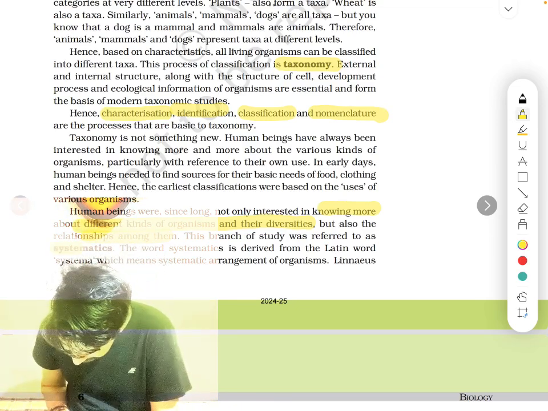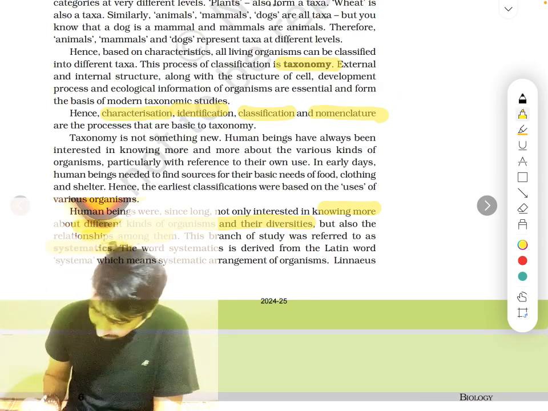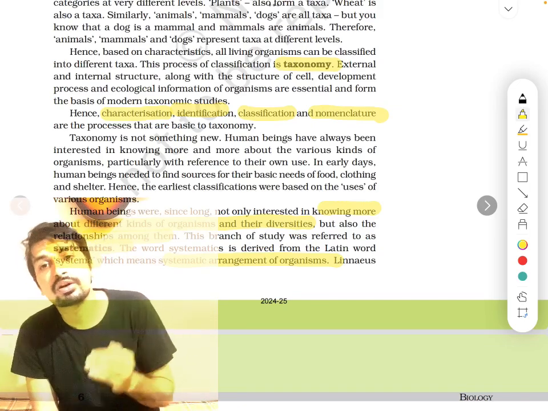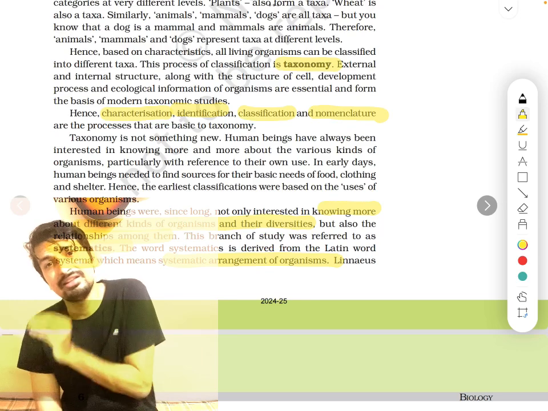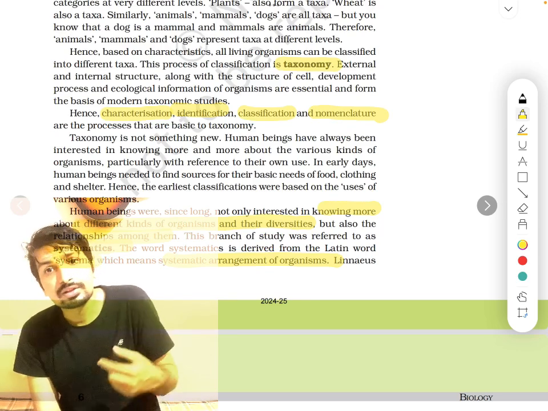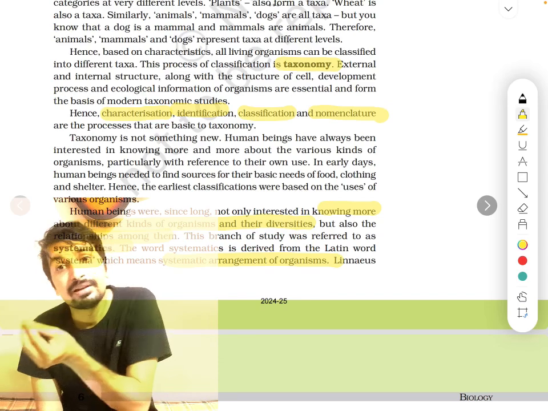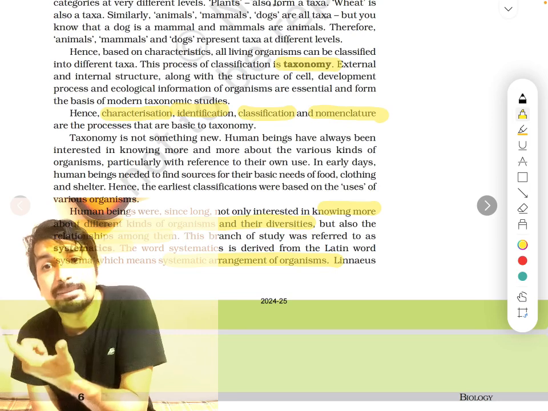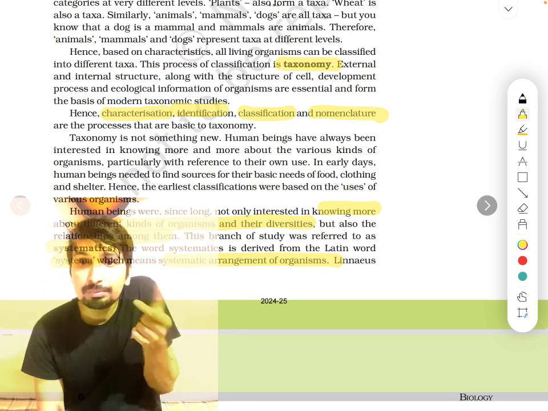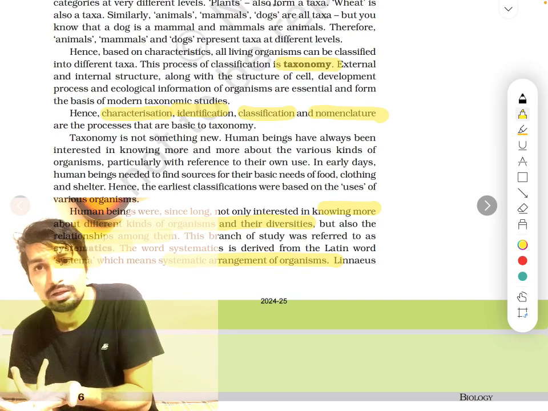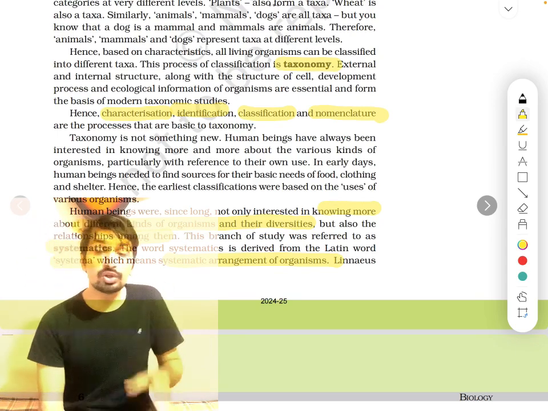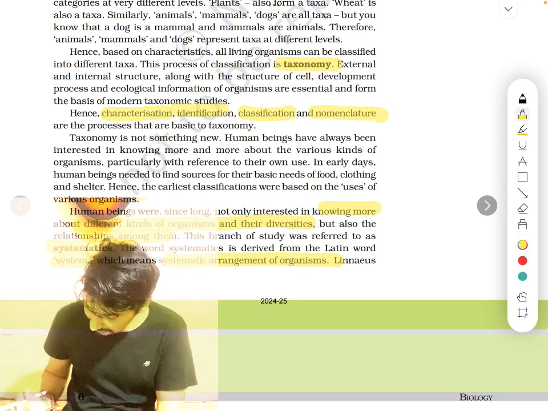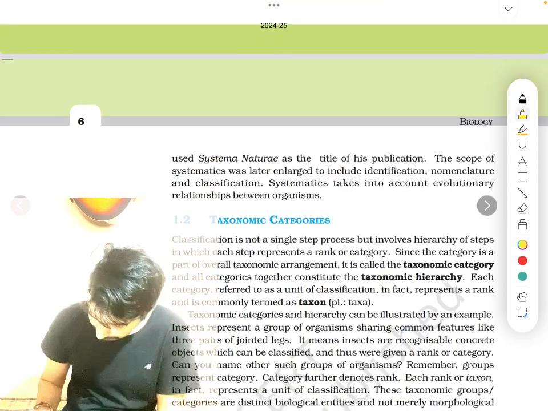The branch of study was referred to as systematics. Systematics is derived from the Latin word systema, which means arrangement of organisms. I am arranging different organisms based on my use, based on anything. Taxonomy was what? Taxonomy was naming, putting them into different classes. This entire process of classifying them comes under a subject. Taxonomy is the process. What is the subject? Systematics. Because you are systematically arranging it, it is known as systematics. From the Latin word it has come.